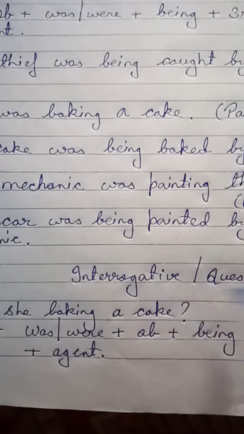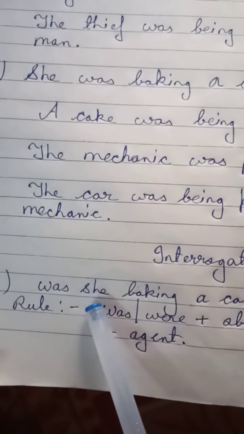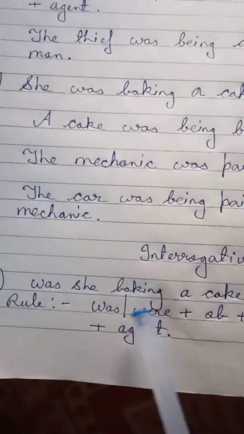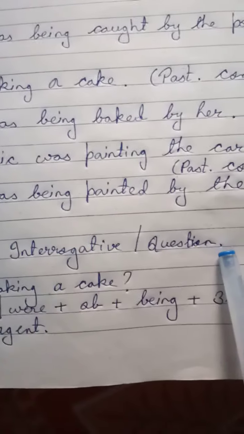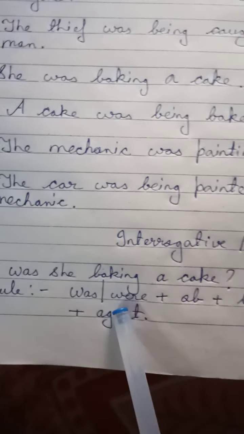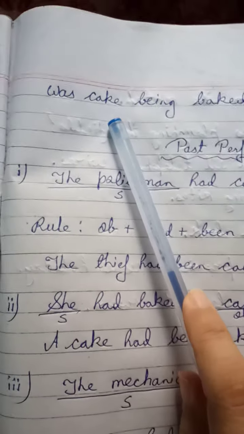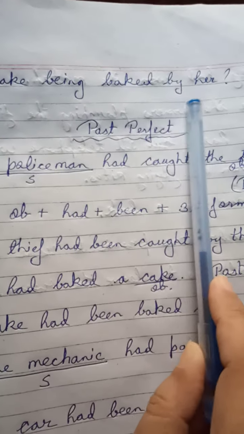Now interrogative sentence. Look here, this is an interrogative sentence. Was she baking a cake? Now how to change it? To change the interrogative sentence, or you can say question form, into passive voice you have to write first was or were, then the object, after that being plus third form plus agent. So what will be the answer here? You have to write: Was a cake being baked by her?